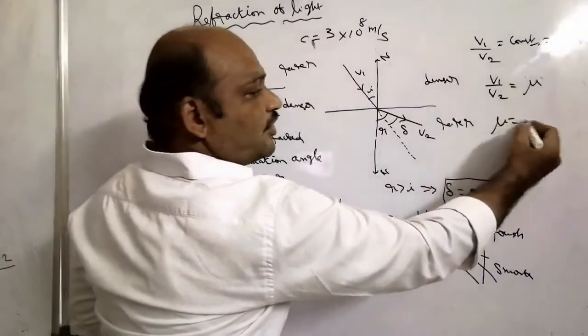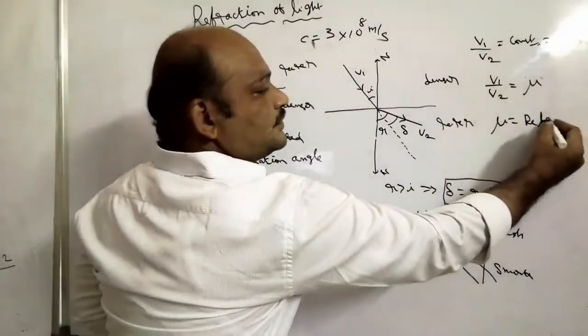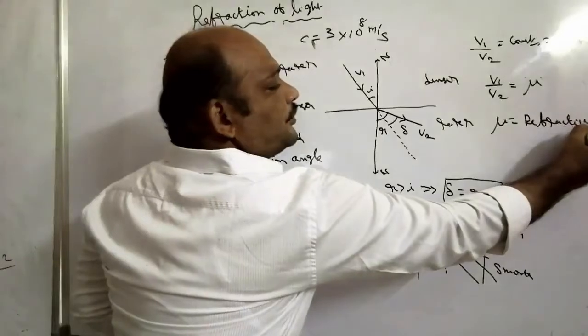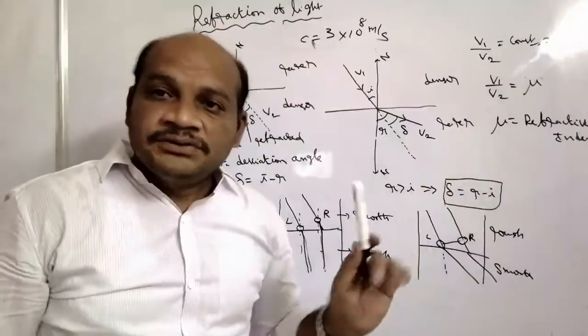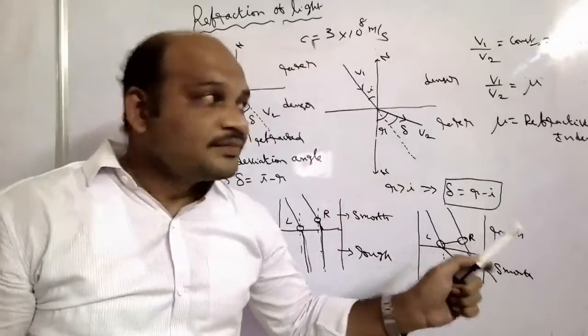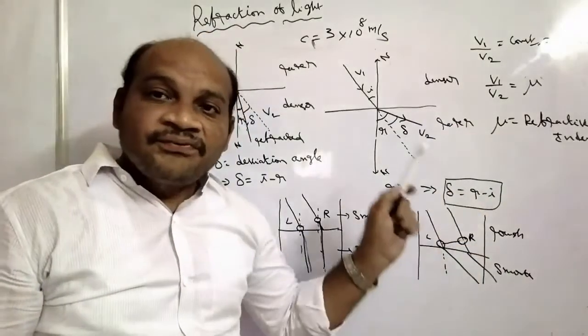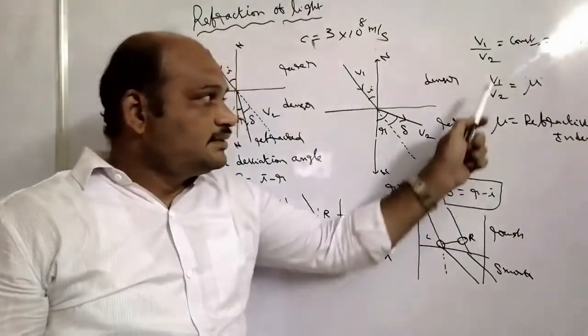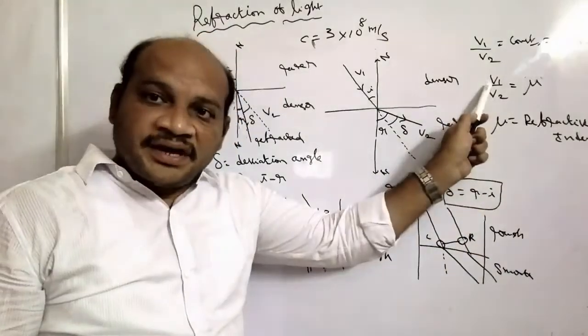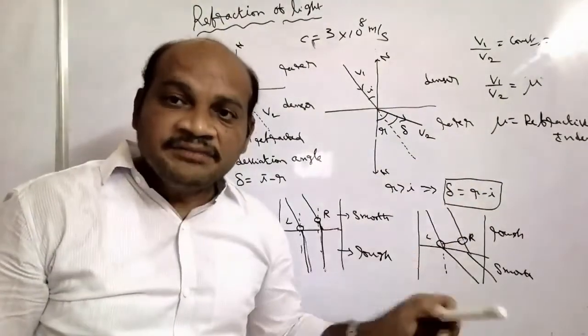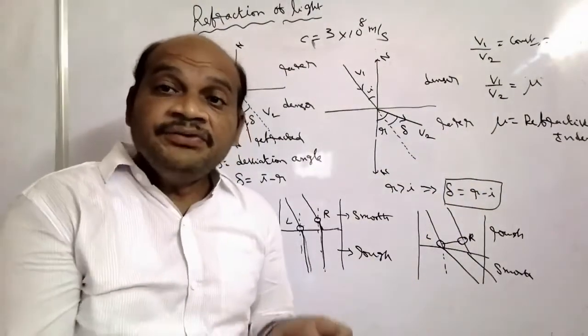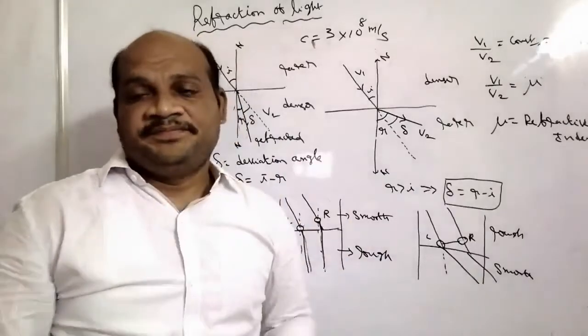This mu is called the refractive index. So what is the refractive index? The ratio of velocity of light in the rarer medium to velocity of light in the denser medium gives the refractive index of that denser medium.